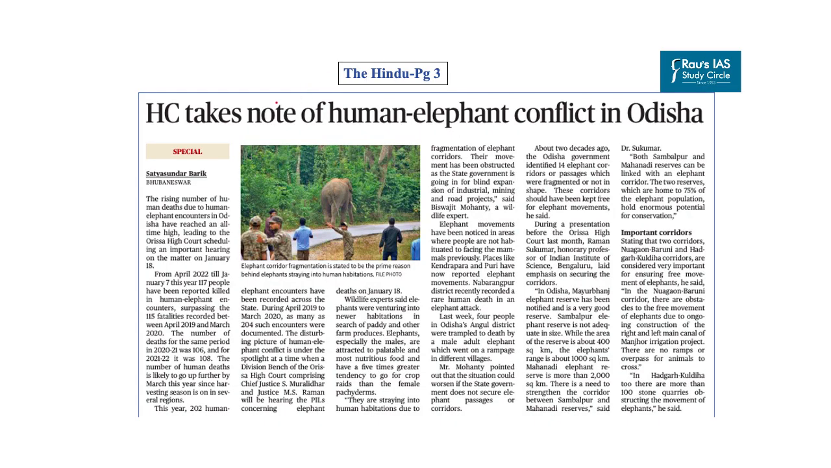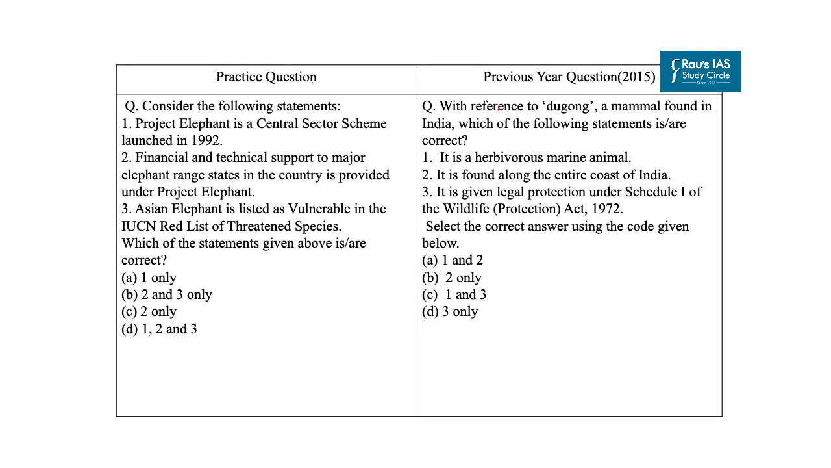Now our next question is based on this article. According to this article, the rising number of human deaths due to human-elephant conflict in Odisha have reached an all-time high, leading to Odisha High Court scheduling an important hearing on the matter. Now, as you know that elephant corridor fragmentation is stated to be the prime reason behind elephants straying into human habitations. Now the purpose of picking this article is that as UPSC has been asking questions based on important species, so on the similar line we have taken practice question based on Asian elephants.